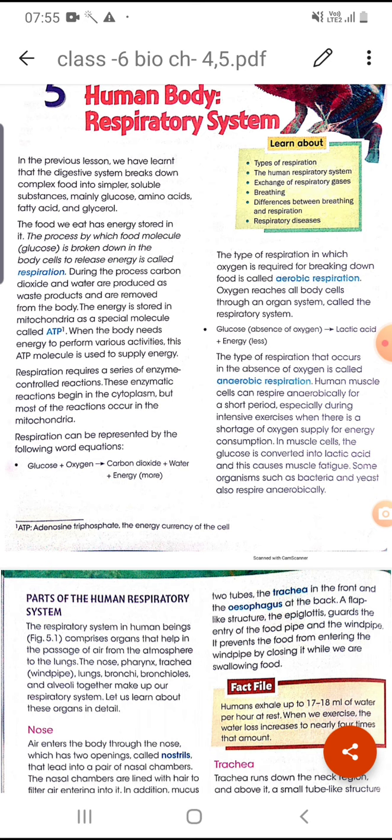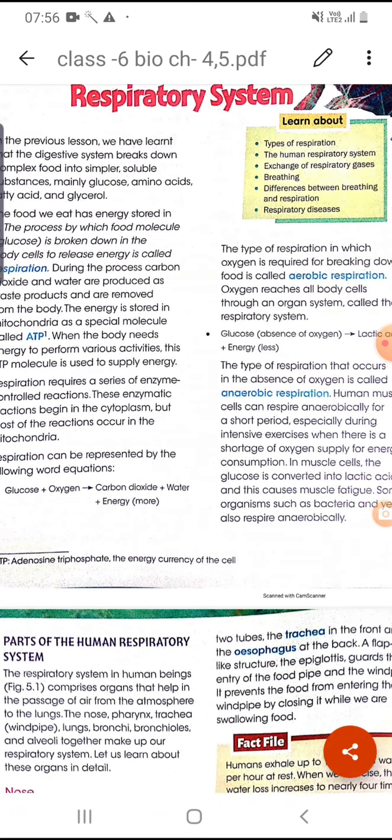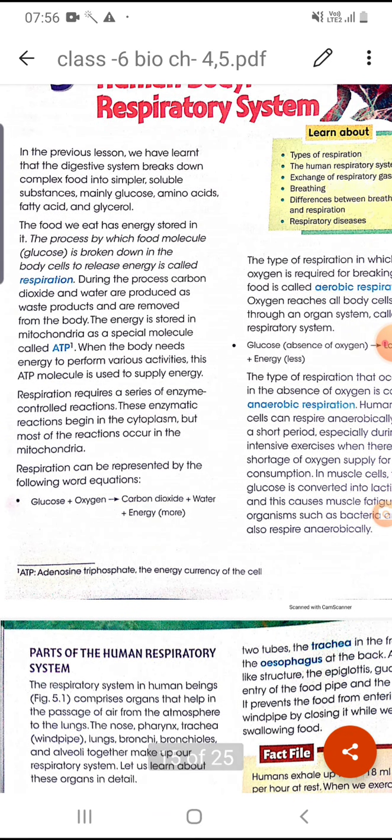In the previous chapter, you have already learned that the organs of the digestive system break the complex food into its simpler and more soluble form so that we can take the nutrients like glucose, amino acid, fatty acid, and glycerol from all this food. And now we have to use this food in the form of energy, right?